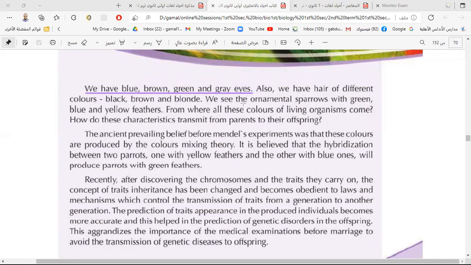And if your parents have black hair, you will likely have black hair. So you inherit a lot of hereditary traits from your parents. Like what hereditary traits? The color of the eye, the color of the skin, maybe colored or white. The color of the eye may be brown or green.